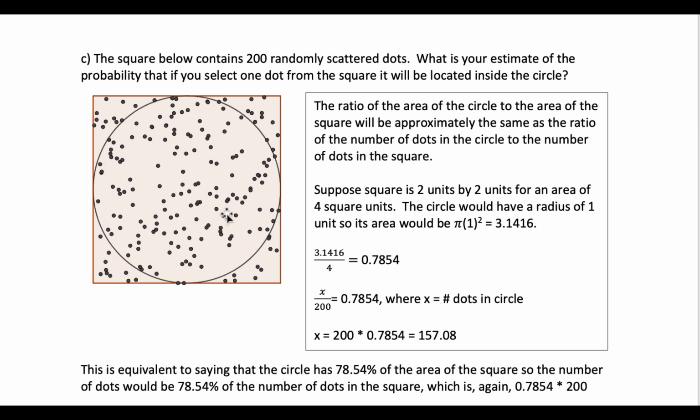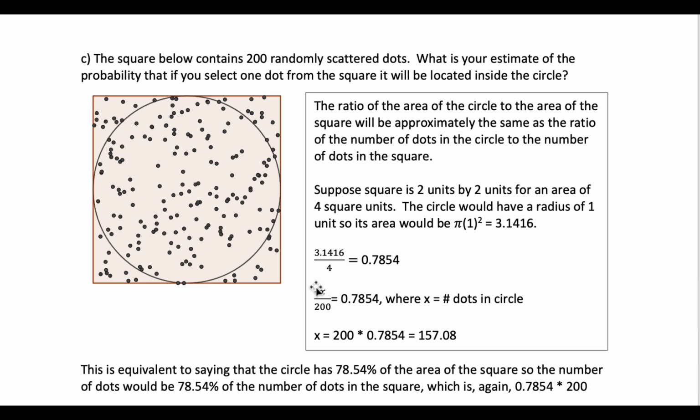for an area of 4 square units. The circle then would have a radius equal to 1 unit, which means that its area would be pi r squared, or pi times 1 squared, so it would be equal just to pi. So the ratio of the circle to the square would be 3.416 over 4, and that equals 0.7854, which means that the area of the circle is 78.54% of the area of the square.